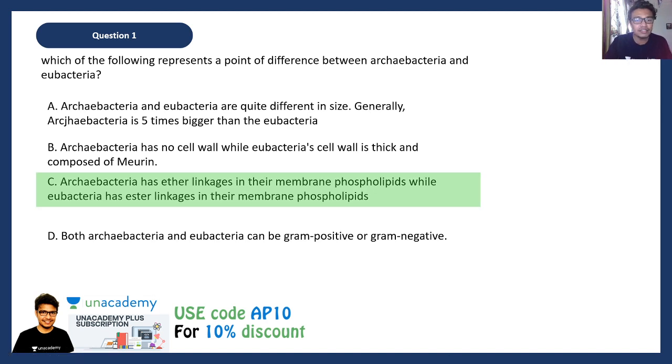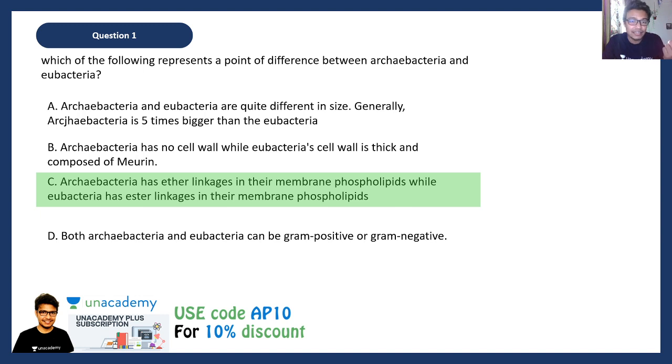Now about archaebacteria and eubacteria, you would get a detailed idea if you click on the link in the I button. So you would get an overall idea. Now archaebacteria has the speciality that they have ether linkages in their membrane phospholipid instead of the ester linkages.